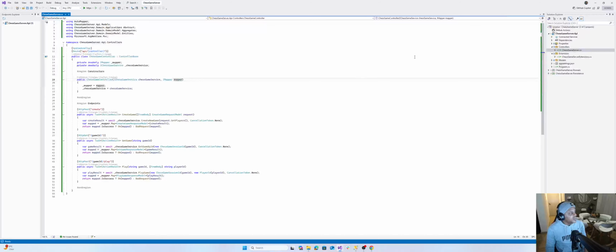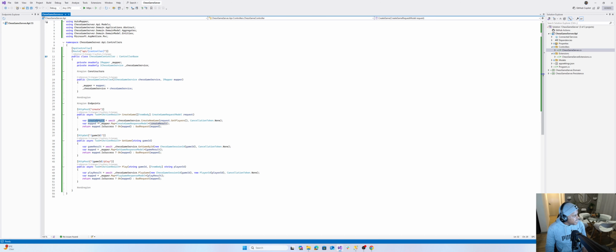Okay, and then nearly there, nearly there. We're actually close to running this and seeing it run for the first time. And then last but not least, we need to build our mapping. Let me go back to the controller. You will see on the controller, you see this map over here.